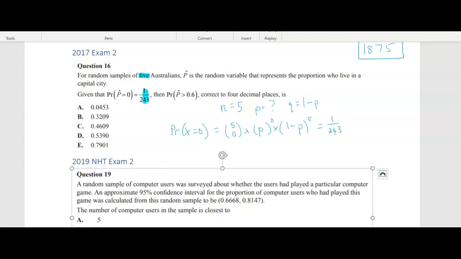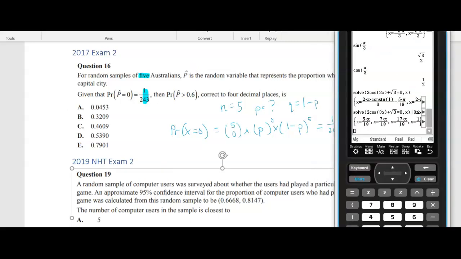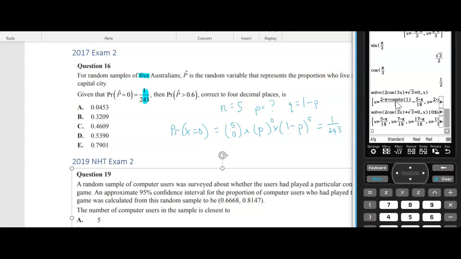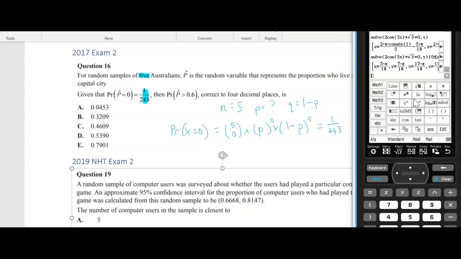All right, so we can put that into our calculator. Just move that over a little bit. So we can just go to solve. And you can put in 5 choose 0, but if you already know that's going to be 1, you can just do that. But 5 choose 0 on your calculator, you go advanced NCR. So we're going 5, 0.